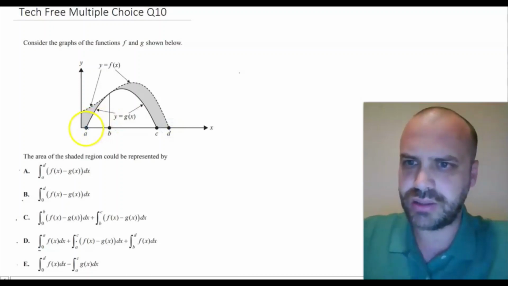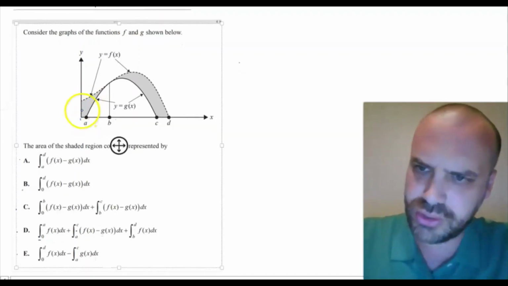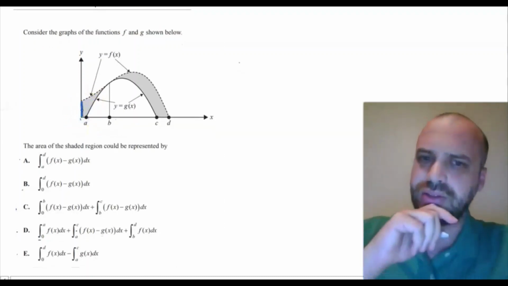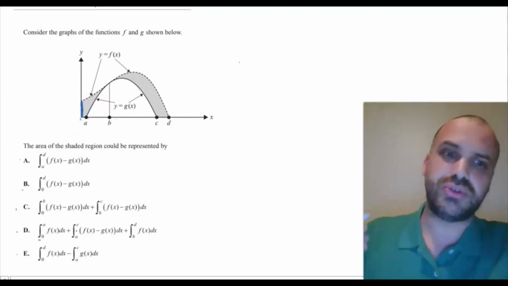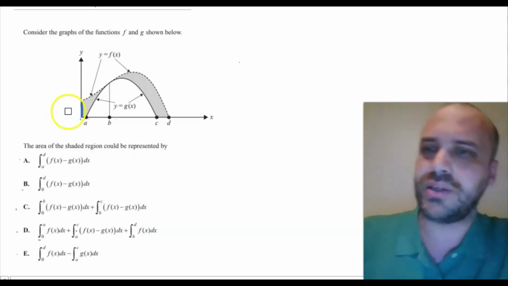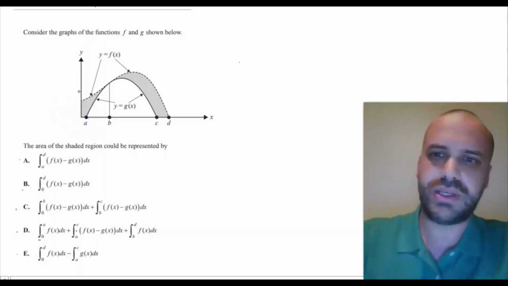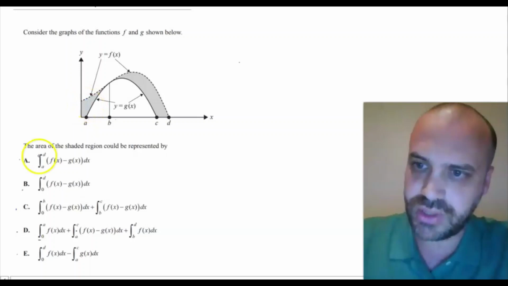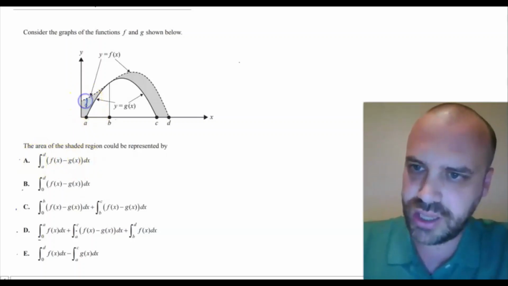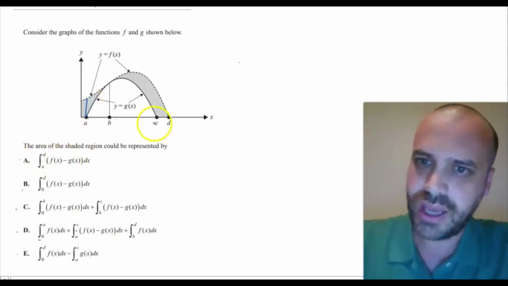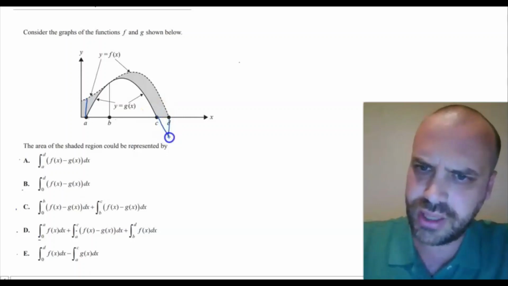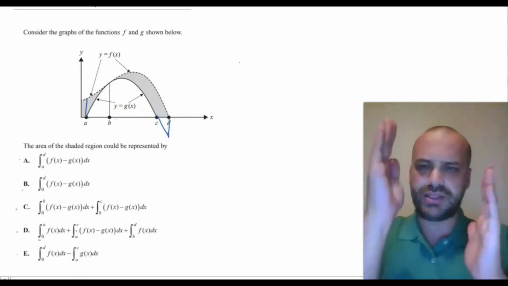But wait, the area goes all the way to here. This isn't strictly an area between two curves question, because this integral is finding the area from A to D.